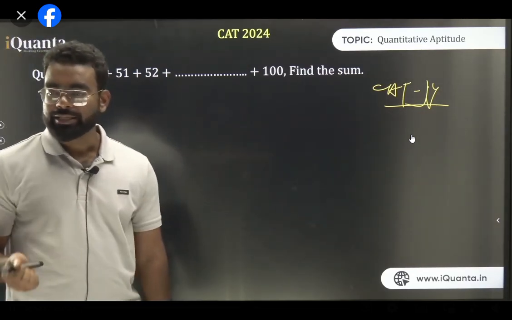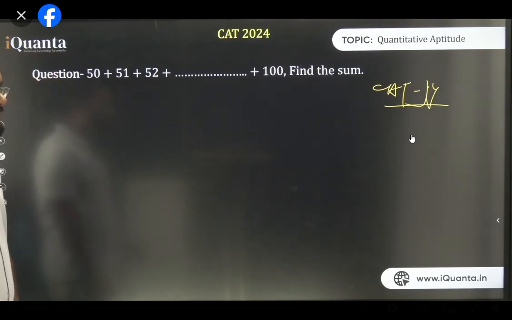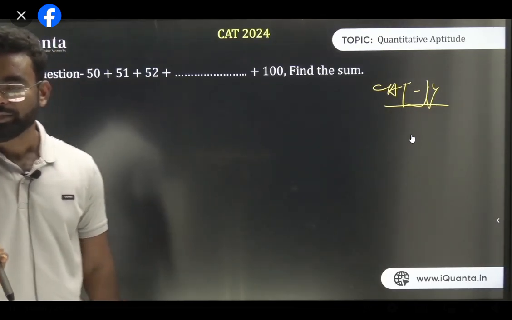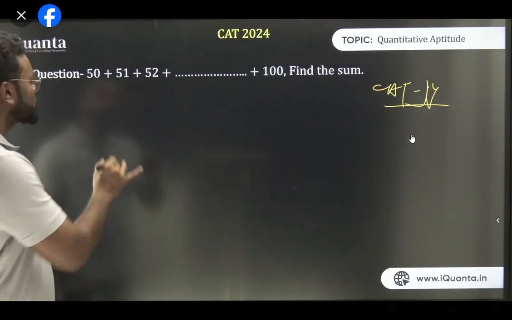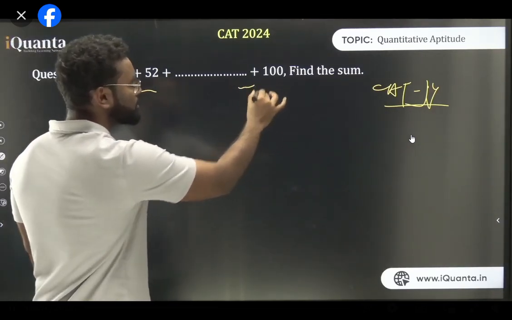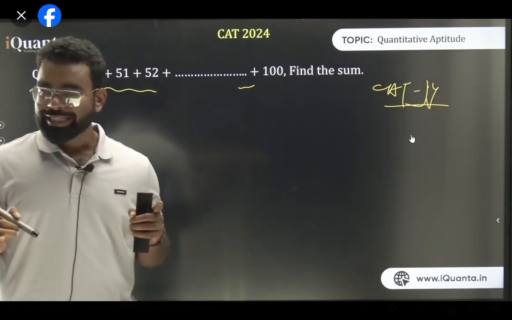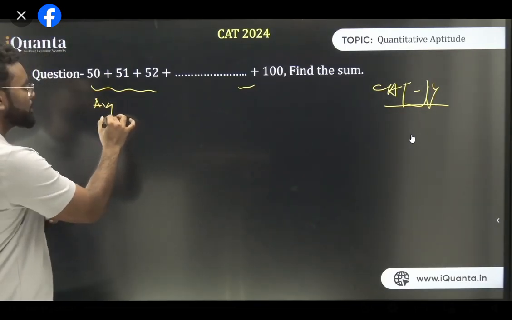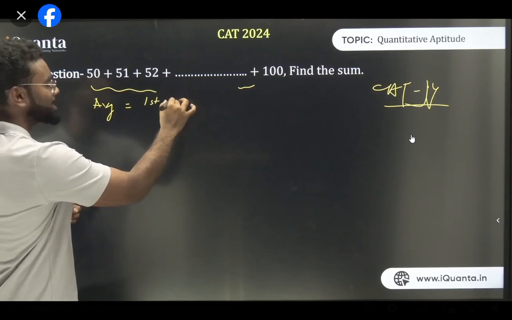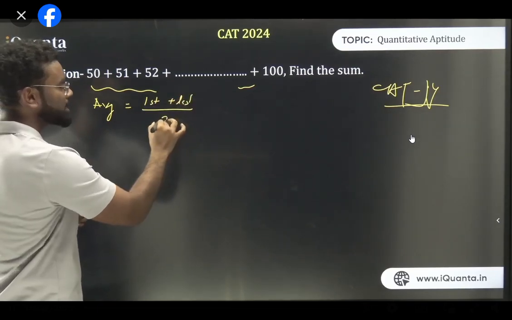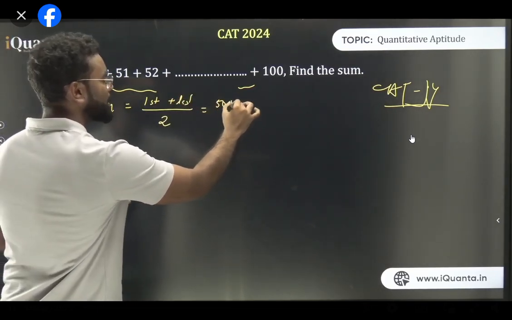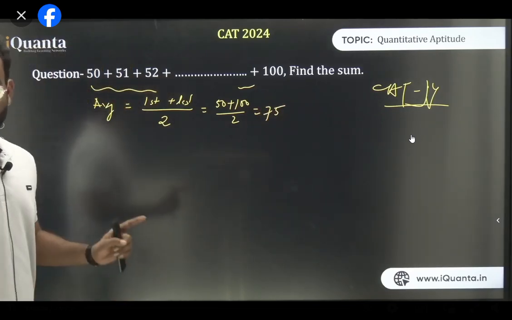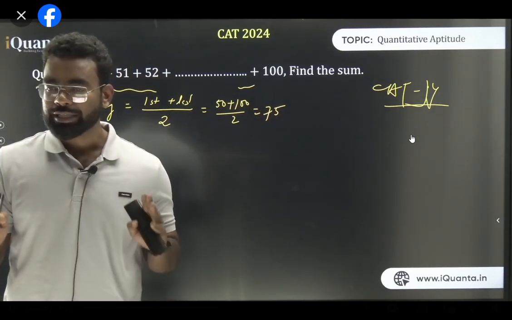The first thing you need to understand is there are so many ways you can solve this question, right? So I start with the easiest way to solve. You can see all these are basically equidistant numbers. The difference is 1, yes. So I can say these are equidistant numbers. And in case of equidistant numbers, what is the average? The average is first term plus last term by 2. So it is 50 plus 100 upon 2, which is 75. So the average is 75. Everyone understood the average is 75.